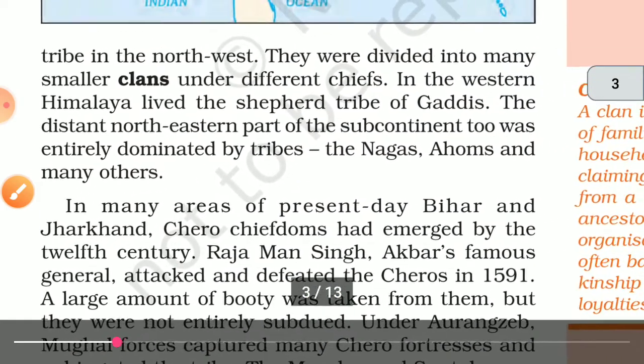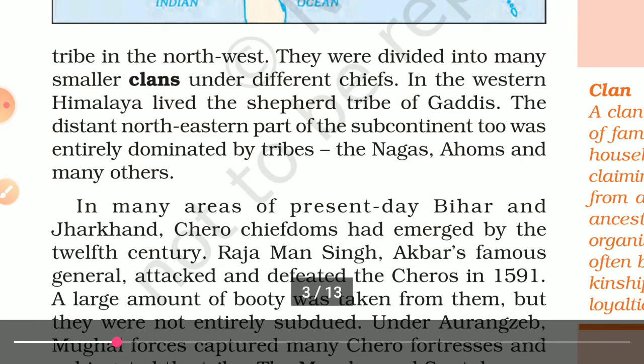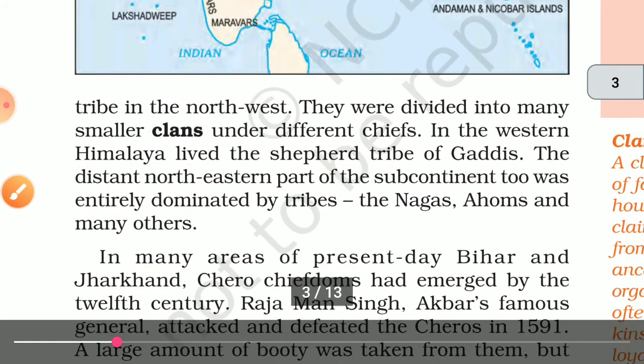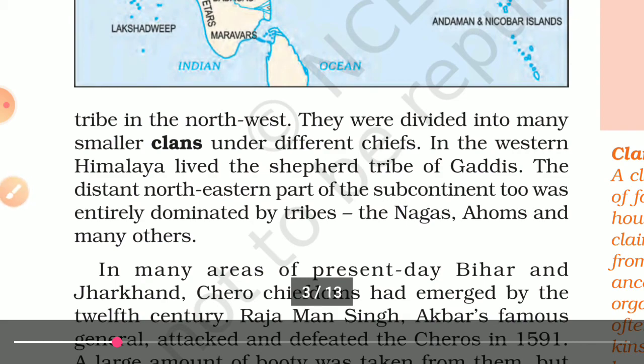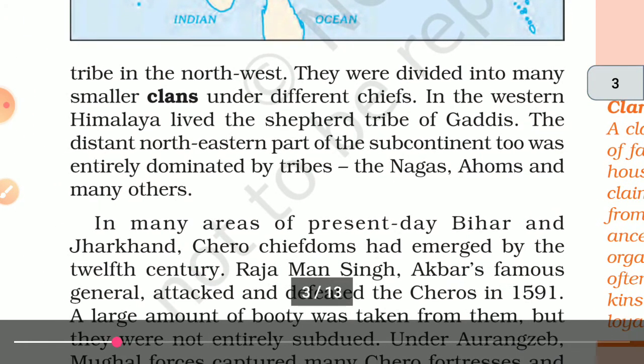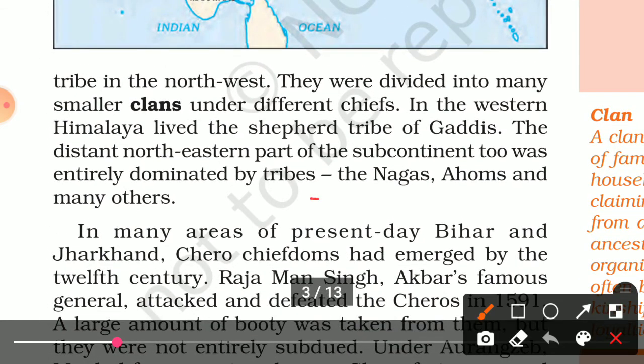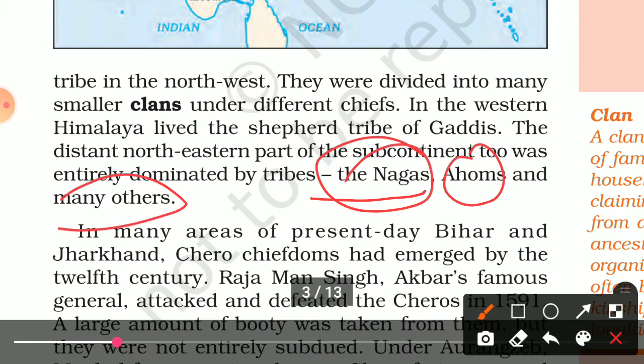They were very powerful. They were divided into many small clans under different chiefs. So what did they do? They divided into clans under their different chiefs. In the western Himalayas live the several tribes of Gaddis. The distant northeast part of the subcontinent too was entirely dominated by tribes, the Nagas, Ahoms, and many others. So the Nagas, Ahoms and others were all dominant tribes.